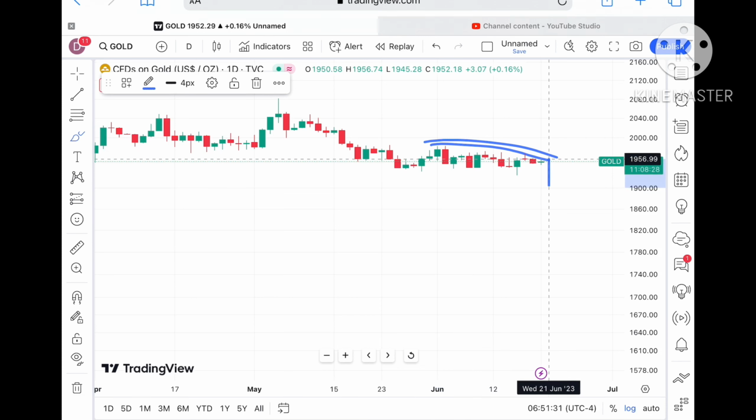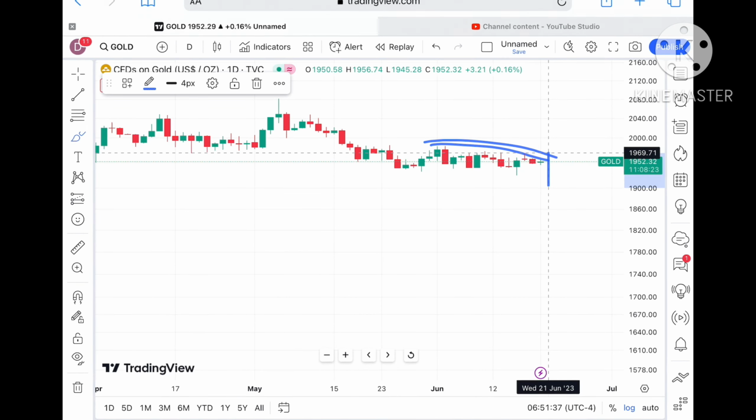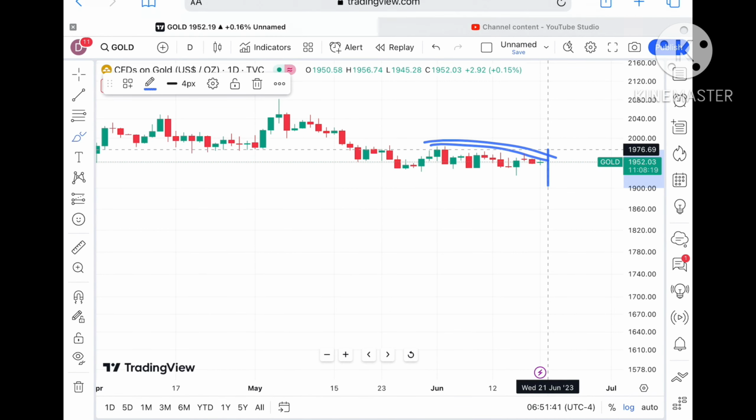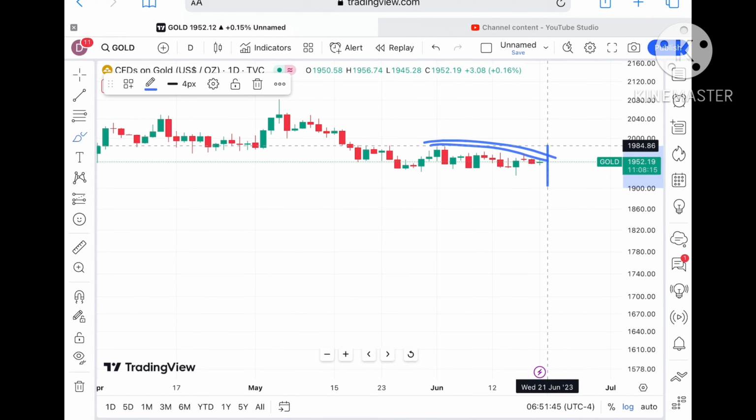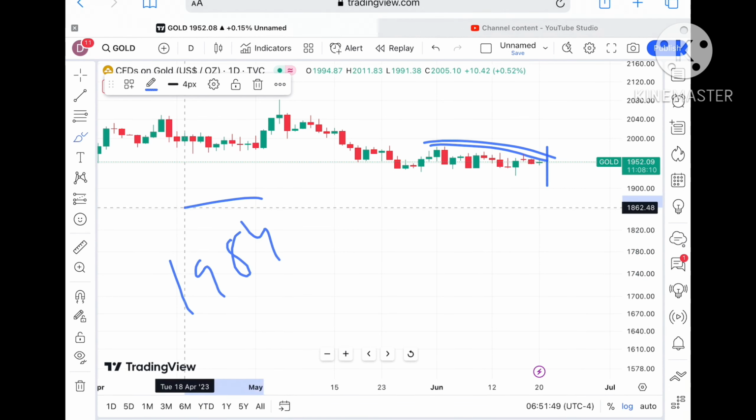Okay, so once this trend line breaks upside, then the probability of going towards, after 1964, we can see a level of 1969. That is also a weak resistance, so chances of crossing that particular zone will be there, and we can see a level of $1976, and from there we can see it can touch a level of 1984. These are all levels being tested here.